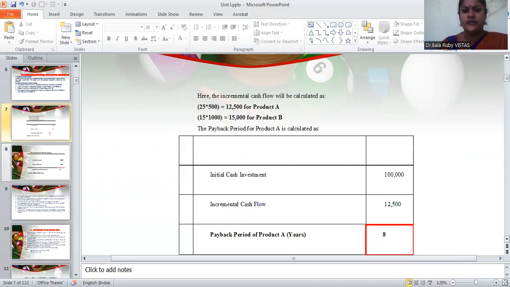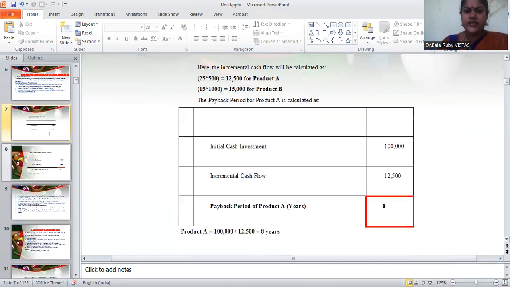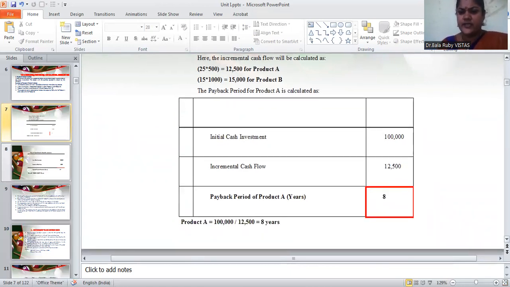Now we are going to calculate the payback period for product A. See, we know that the initial cash investment is 1 lakh rupees, right? Then the incremental cash flow is 12,500 because we have calculated it here for product A. So what is the formula?